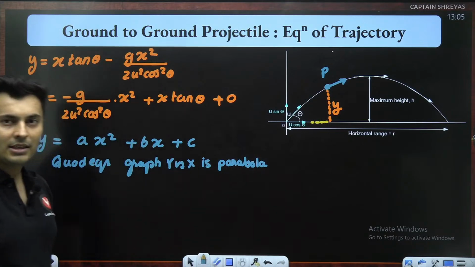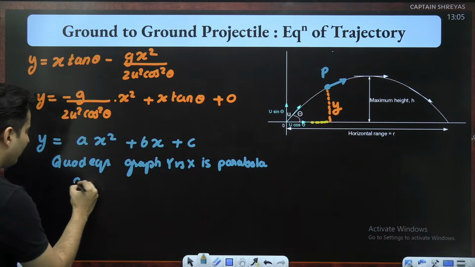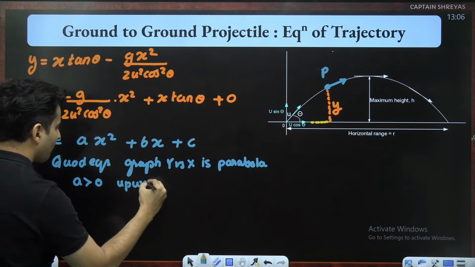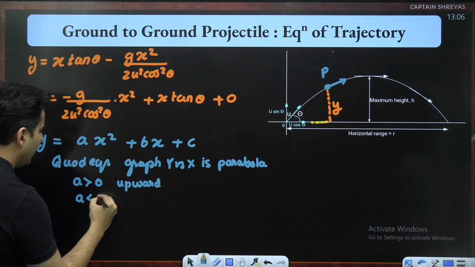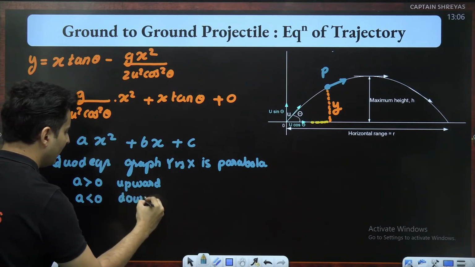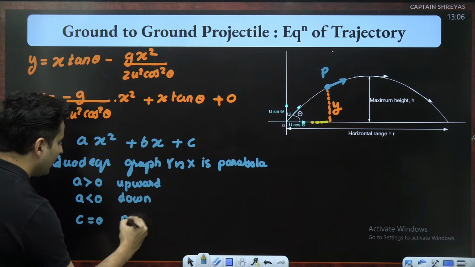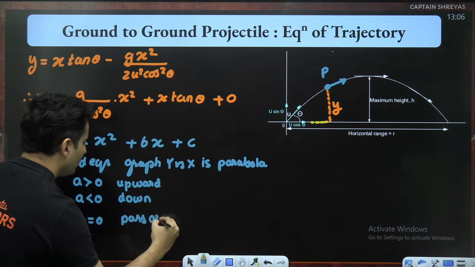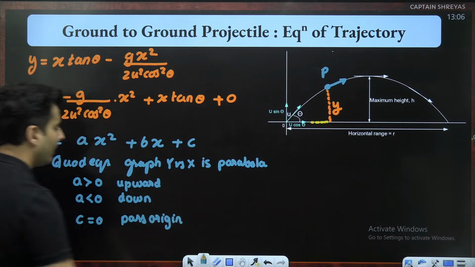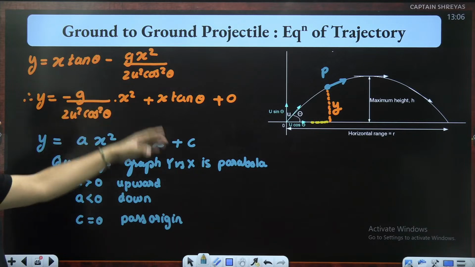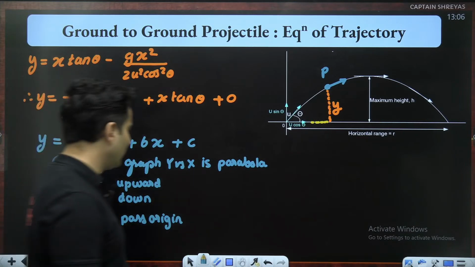Is that right? Also, if a is positive, then it is an upward parabola, and if a is negative, then it is a downward parabola. Also, if the constant is 0, the graph will pass through the origin. In fact, all these things you can see matching over here.